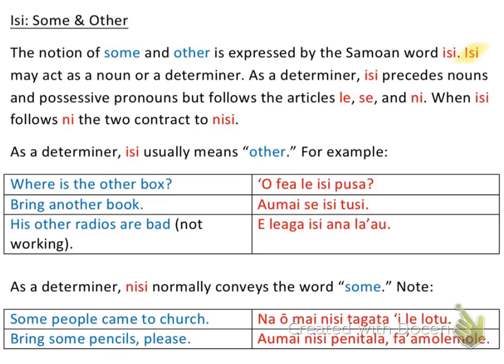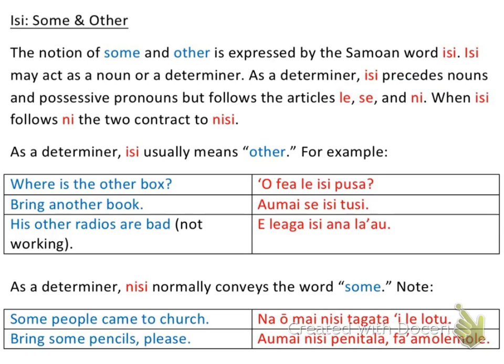As a determiner, isi precedes nouns and possessive pronouns, but it follows the articles le, se, and ni. These are other determiners that we learned from basic grammar 2.